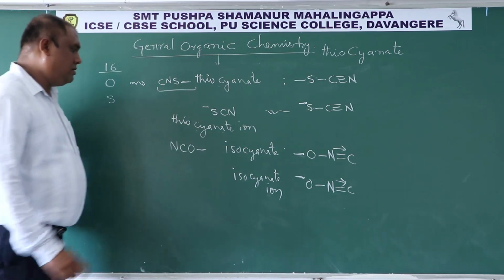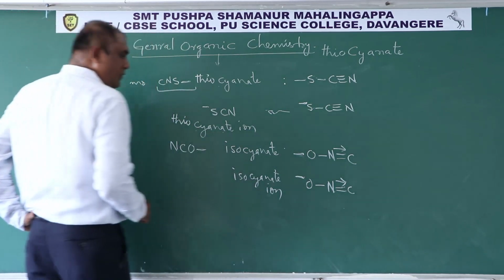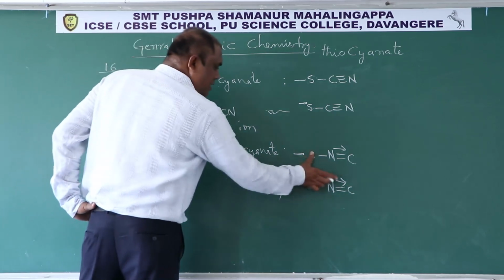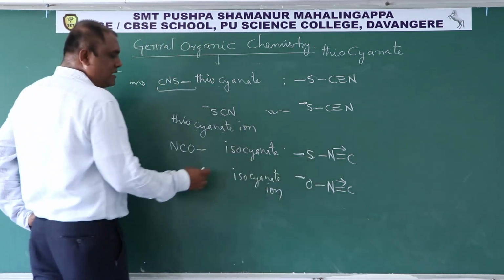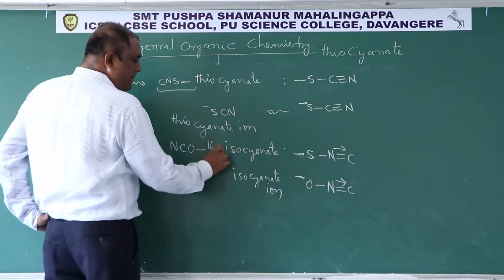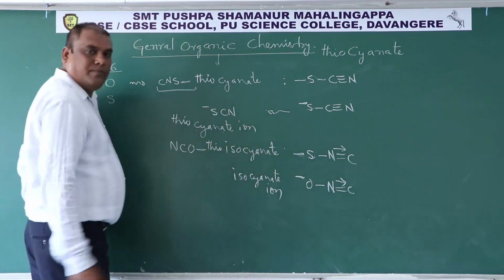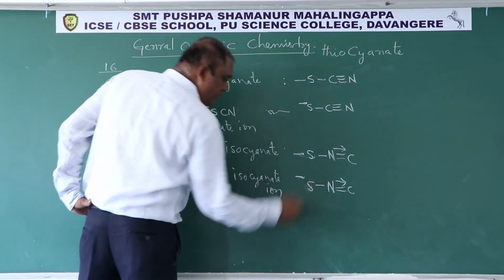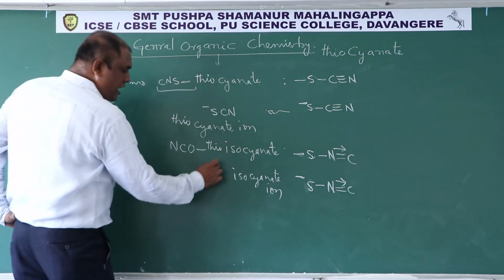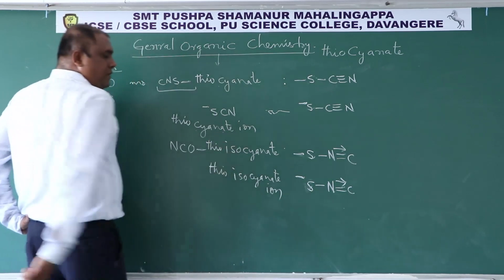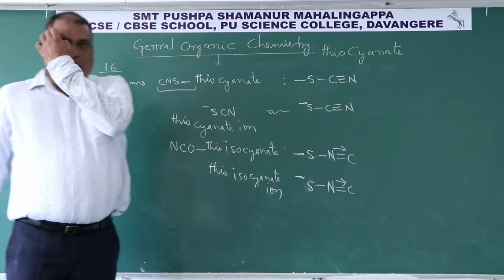Thiocyanate ion. Now here, if it is sulfur here, that is called thioisocyanate functional group. If it is sulfur here, then thioisocyanate ion.